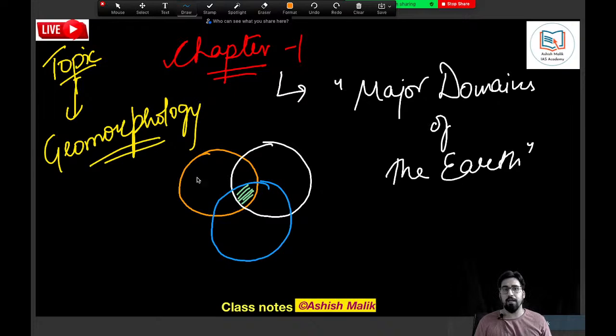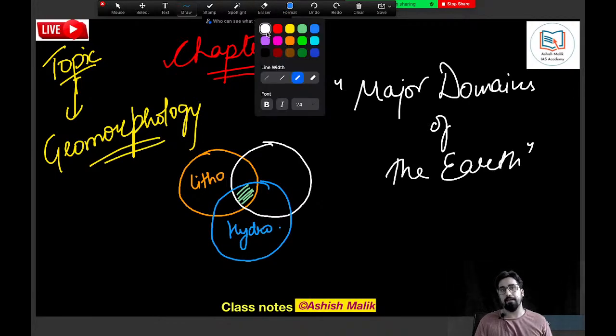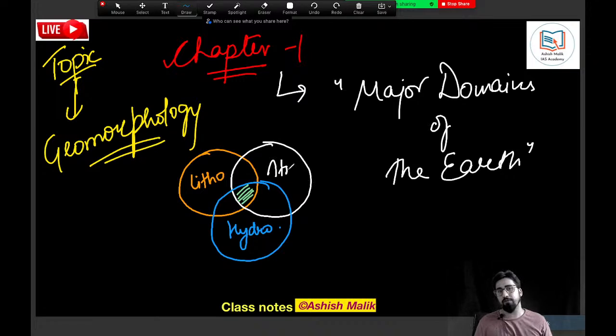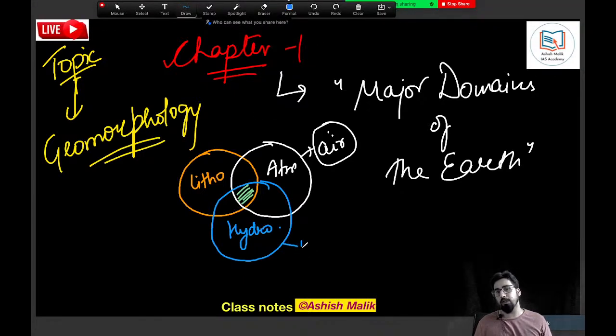This is our lithosphere. This is our hydrosphere. And this is our atmosphere. Atmosphere has all air component. Then we have water being dealt with hydrosphere. And then we have all the land under the lithosphere.